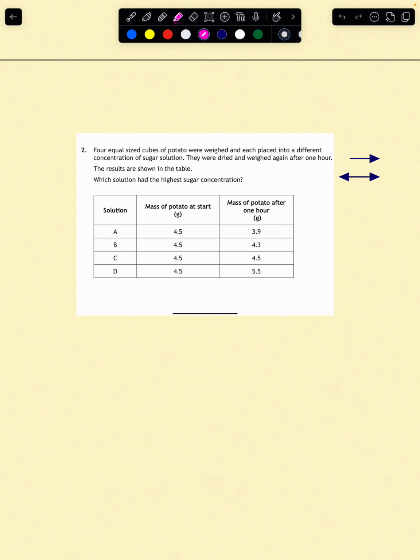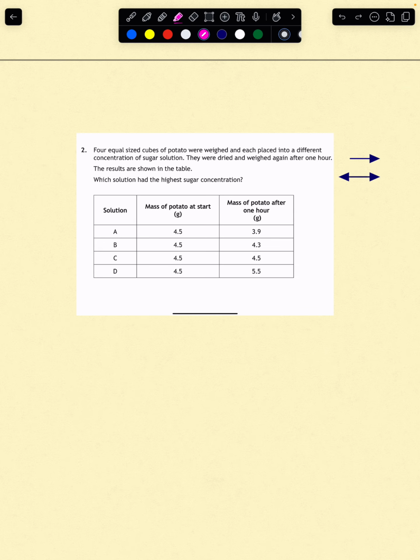What we're looking at is to quantify the water that is actually inside the cells, not anything that's on the outside of it. So that's why you need to dry it off. Just remember that in case you're asked that in a future question. I've seen it before. So the goal is to determine which solution had the highest sugar concentrations.